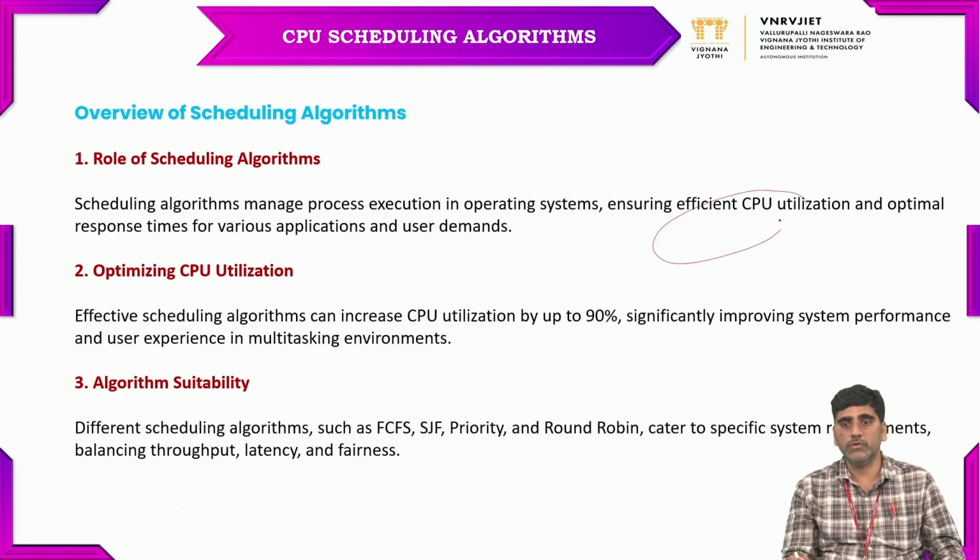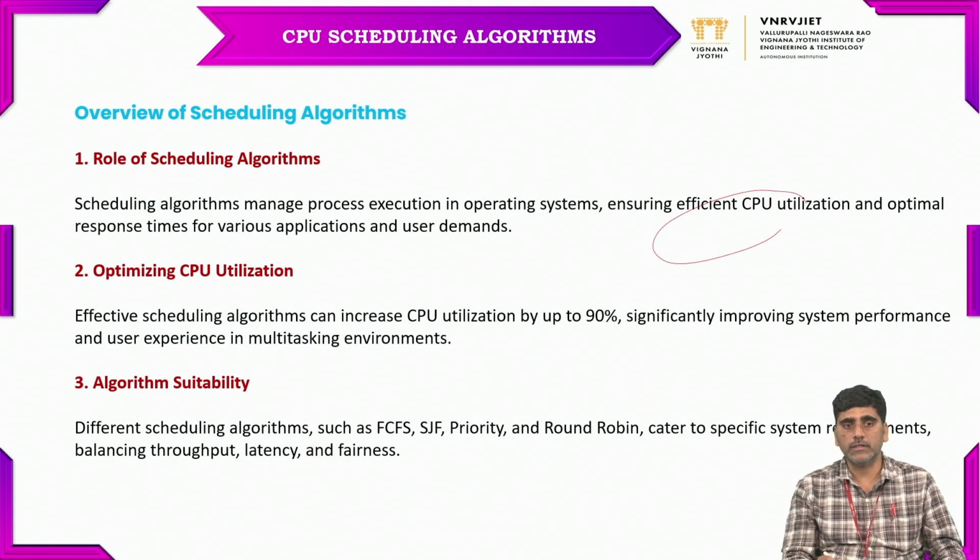It is also useful for optimal response time for different types of applications under user demands. The user is always trying to open a particular process or execute an application. Whenever it is loaded, it automatically allocates the CPU and the memory for the process.